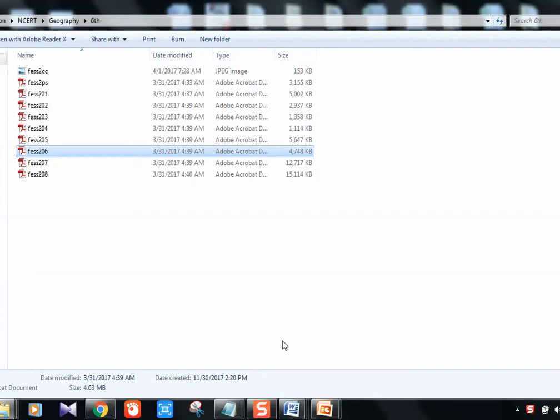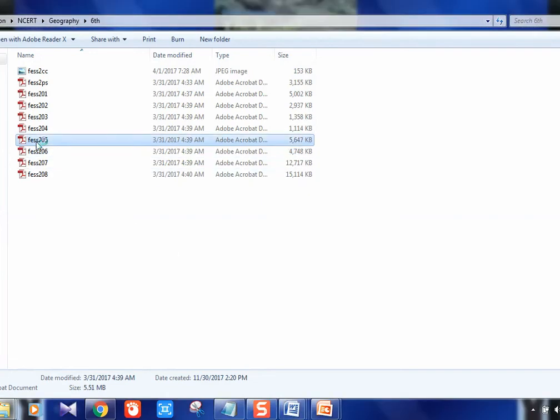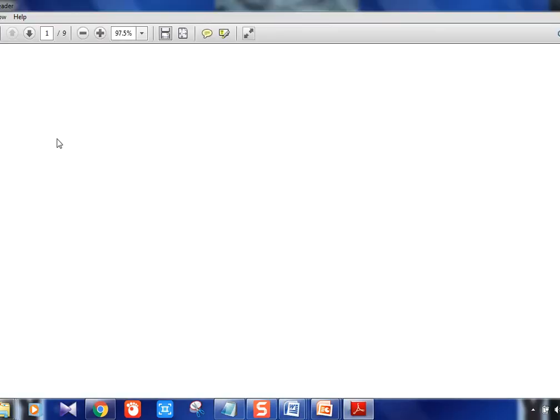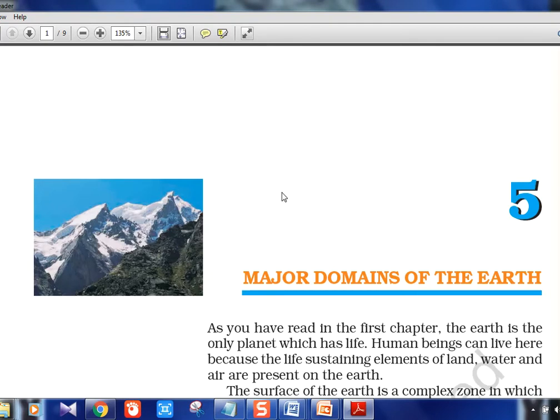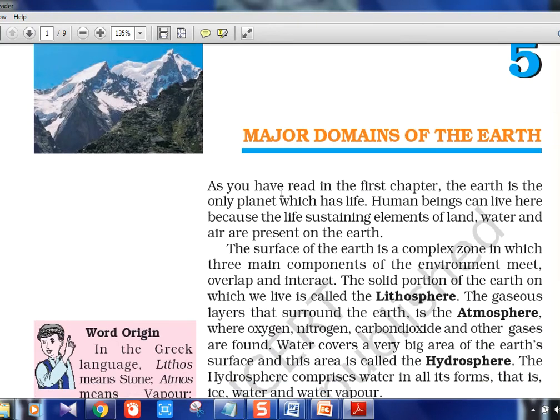Now let's go for chapter 5 and chapter 6 of class 6th. Please download the PDFs from the NCERT website. If you want the link, tell me, I'll provide it to you. Okay, one second, I'll just reduce the size.